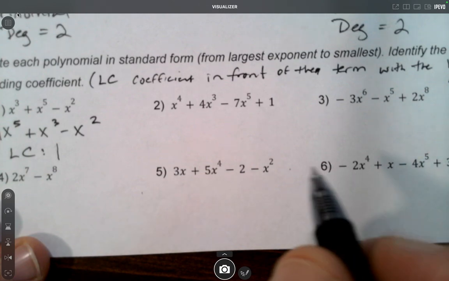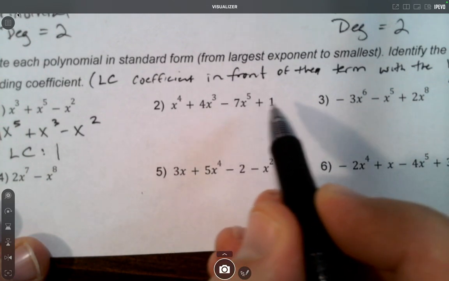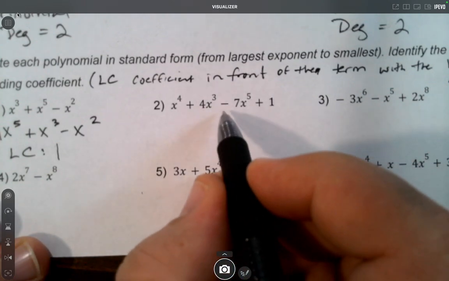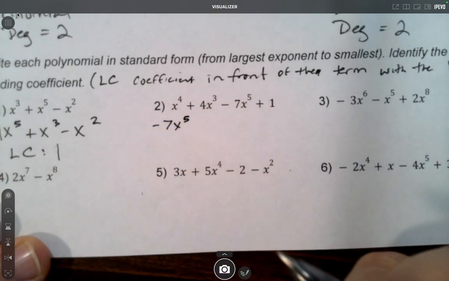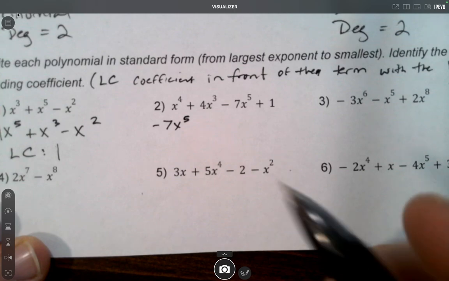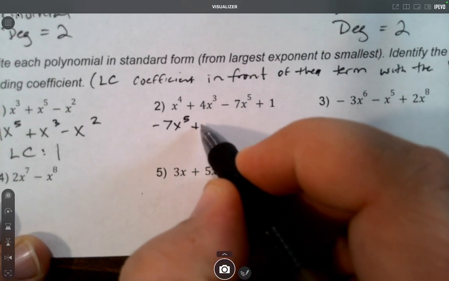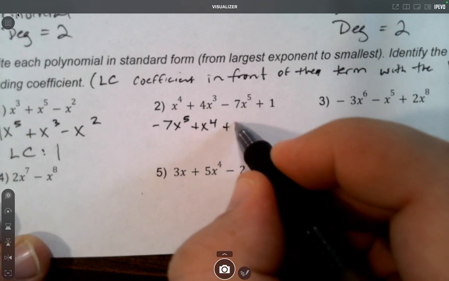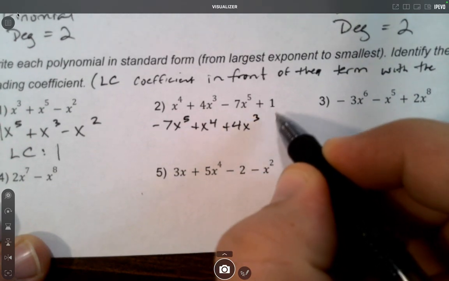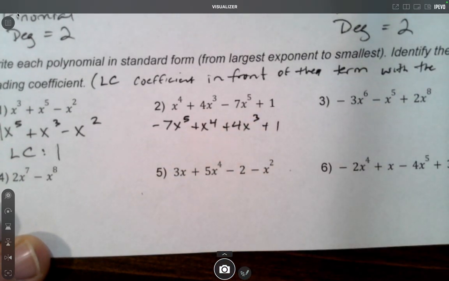Okay, number 2, looking for the biggest exponent. Okay, that would be 5. Now this negative stays with it, so I write negative 7 x to the 5th. Then I looked for the next smallest exponent, that's x to the 4th, so plus x to the 4th. The next smaller one after that is 4x cubed. And the constant is last, plus 1.